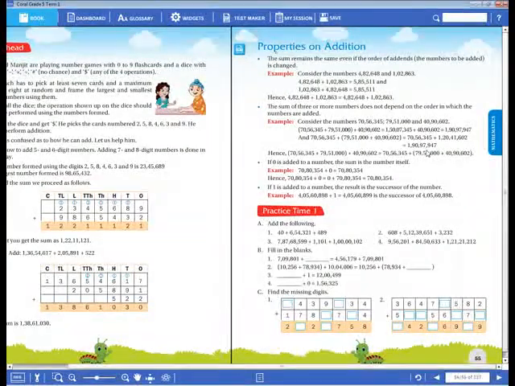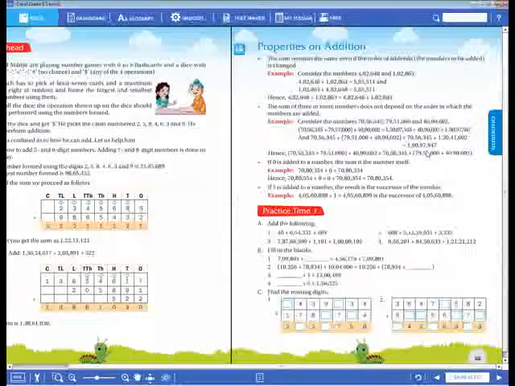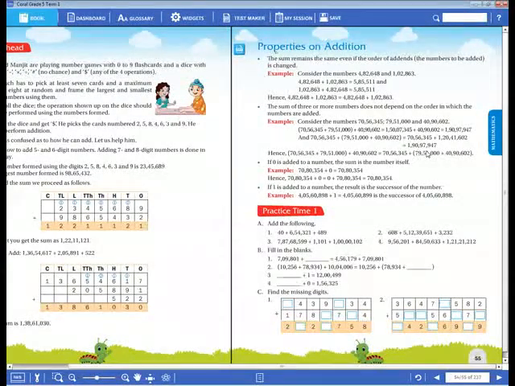After that, the result will not change, dear children, in an addition. When it comes to subtraction, multiplication and division, the grouping will change the answer. But in an addition, even when we change the grouping of the order, we still get the same answer. Okay, dear children, have you understood?